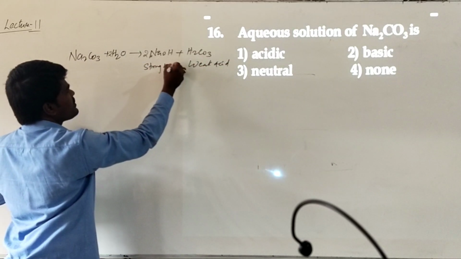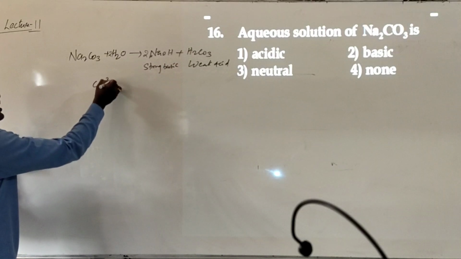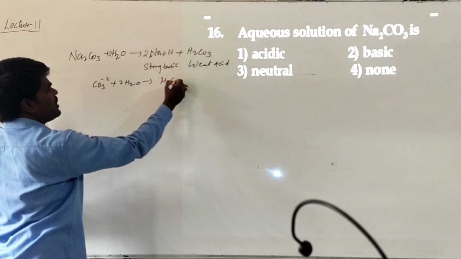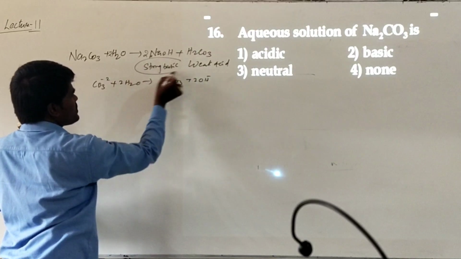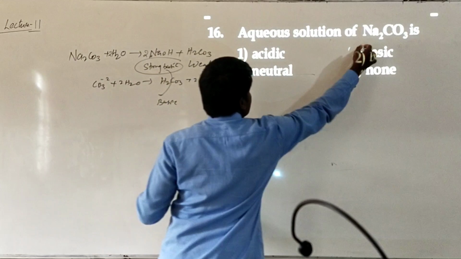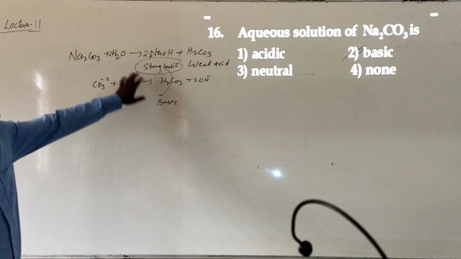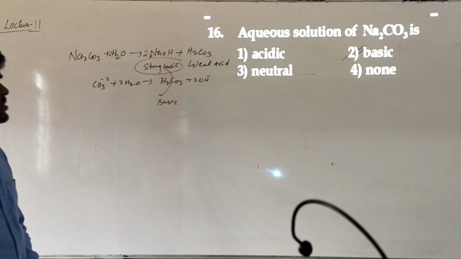And this is a strong base. So what will be the nature of the solution? Or otherwise, you can also say the carbonate undergoes hydrolysis to form carbonic acid plus 2 OH minus. Because of this strong basic nature, the solution will be basic. So the aqueous solution of sodium carbonate will be basic, since it forms a strong base and a weak acid.